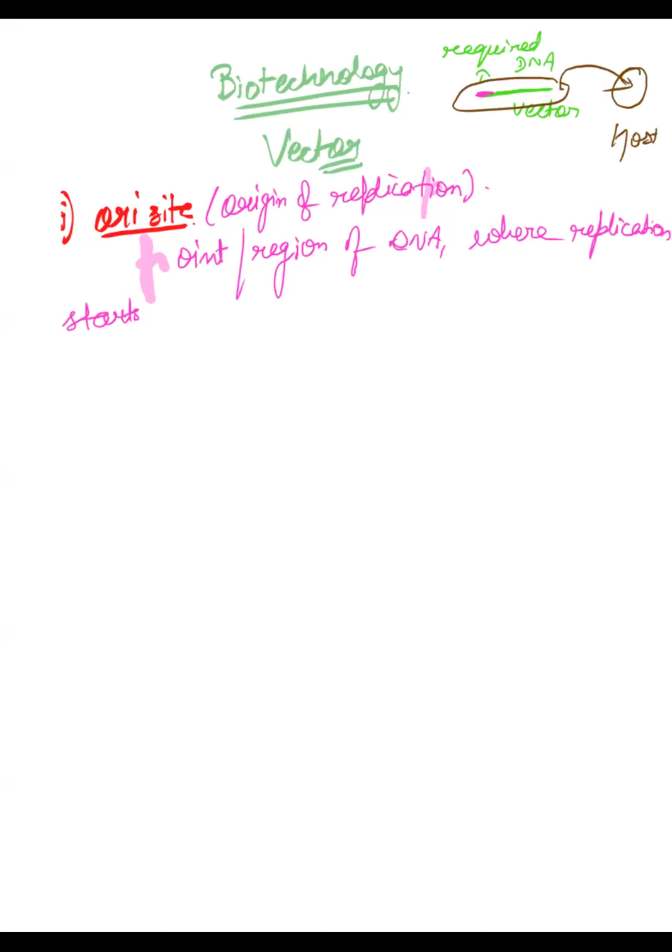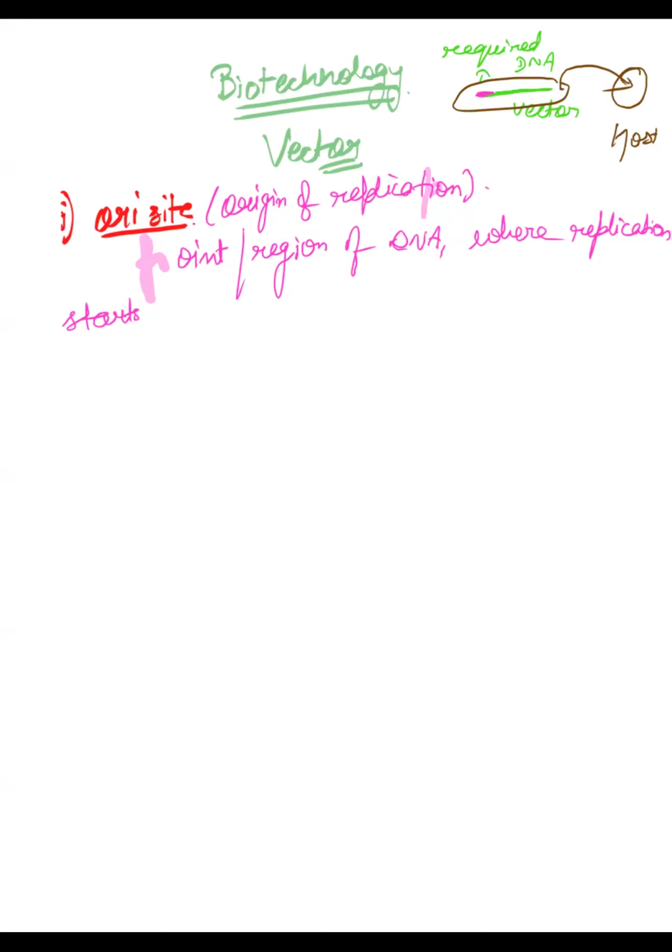So actually vector is what? Vector is something that helps in transferring required piece of DNA into the host. ठीक है, वेक्टर क्या है? जो आपको required piece of DNA को host में transfer करने में मदद कराता है. ठीक है. Now we are seeing the features of that vector. हम उस vector के features देख रहे हैं that what all features should be present inside the vector.